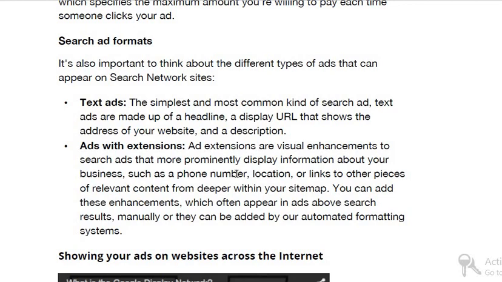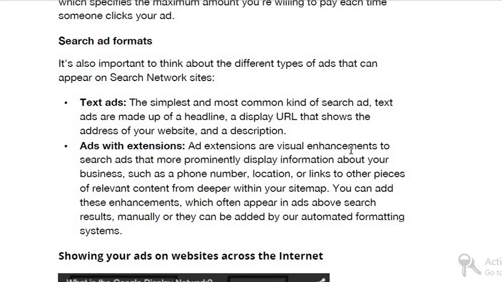If you click on that, it will automatically call the advertiser. So this is ads with extension. This is a search ad but with an extension.